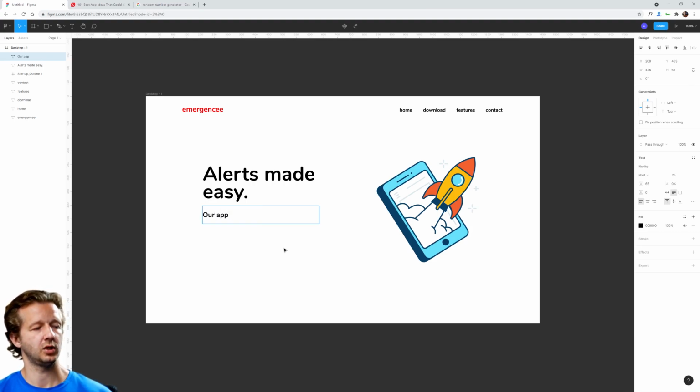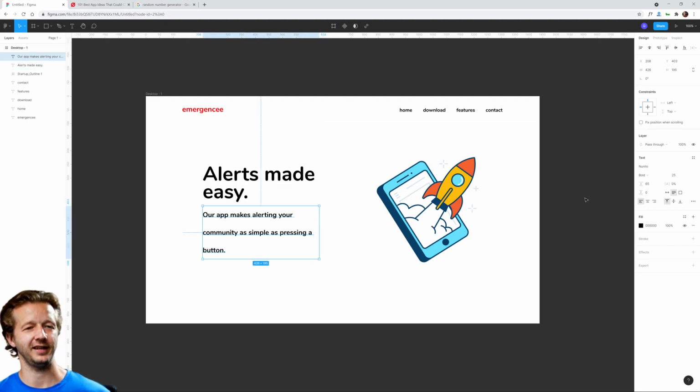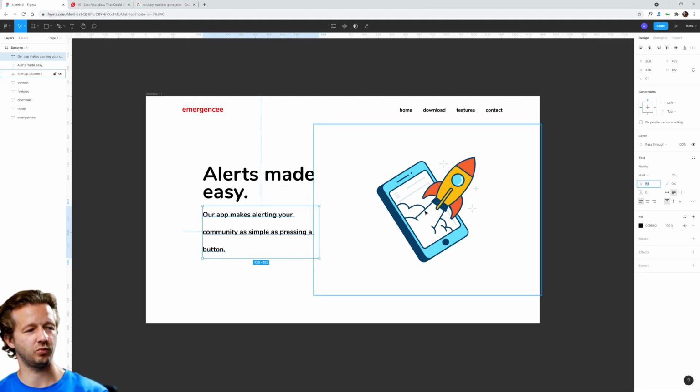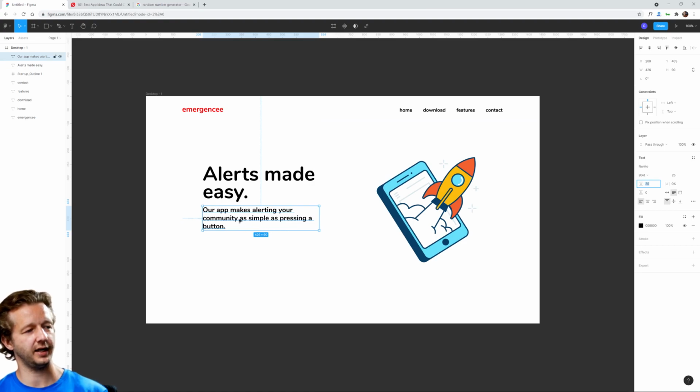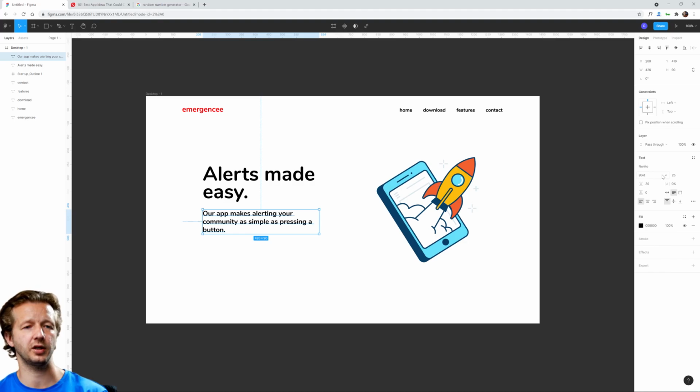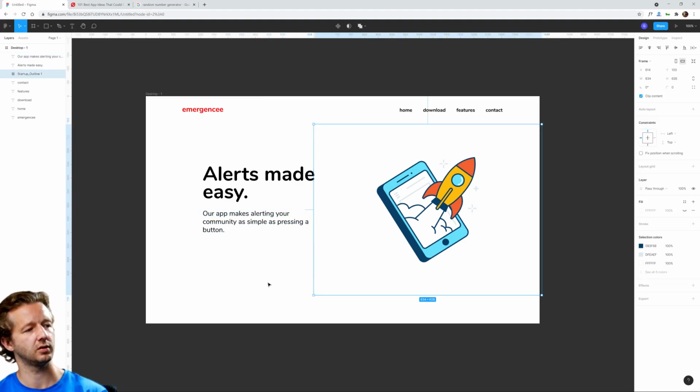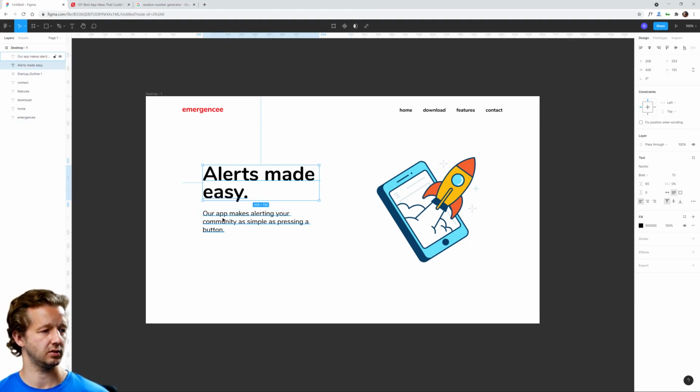Our app makes alerting the community, your community, as simple as pressing a button. Something like that. All right, so now we can bring down our line height. We can further increase the visual hierarchy by making this regular.